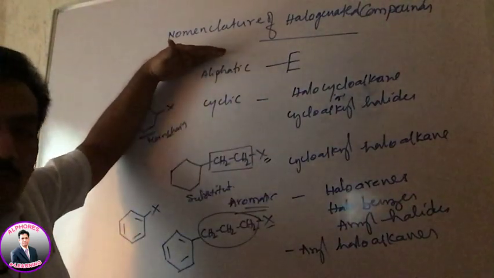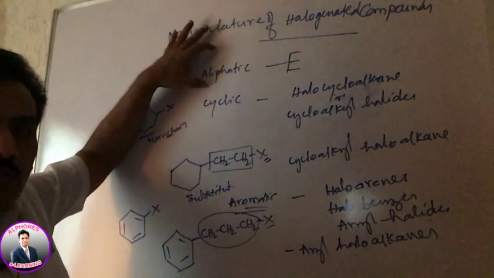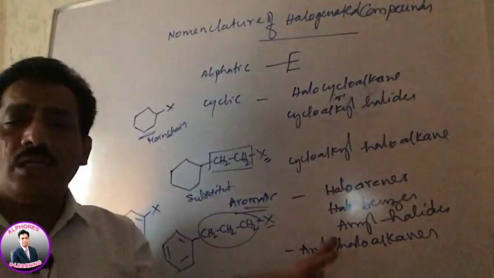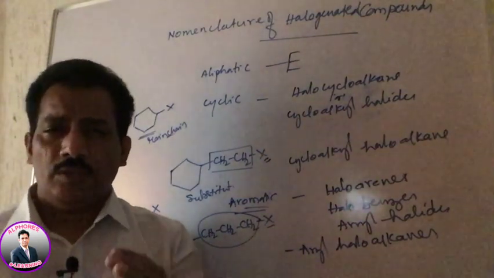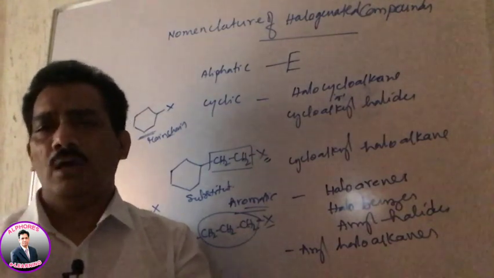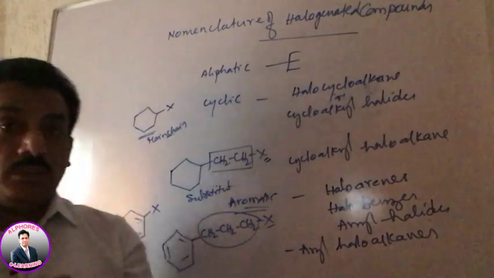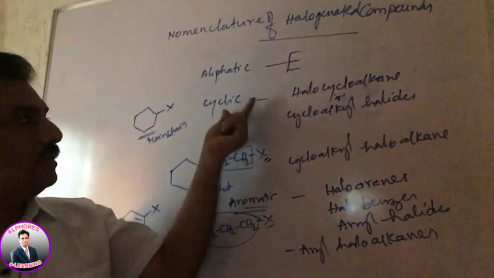Aliphatic, what we discussed just before this, is nothing but the different types of halogen. In all these cases, if we depend on which type of halogen atom is present in the compound, they are fluoro, chloro, bromo, iodo, like that. But in addition to that, the further classification is like this: aliphatic, cyclic.